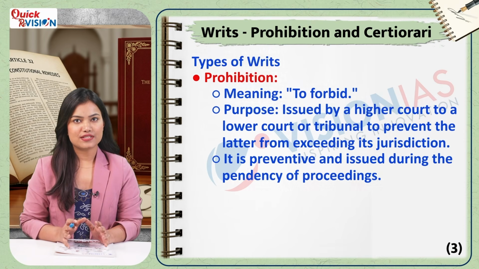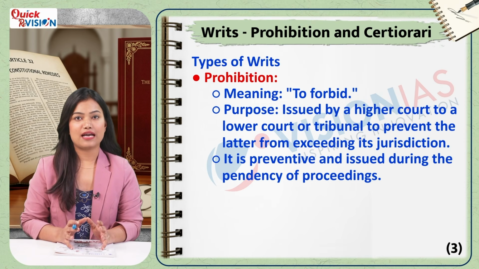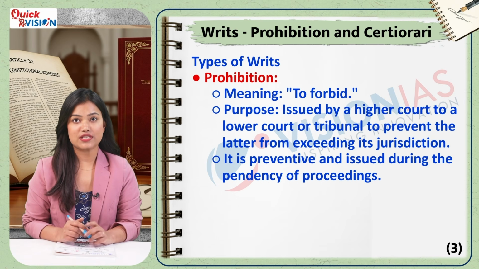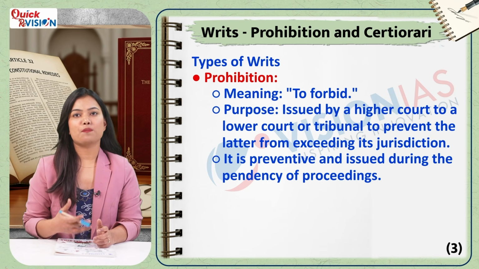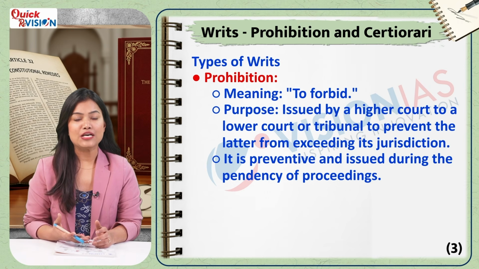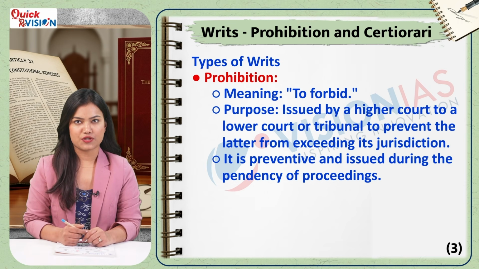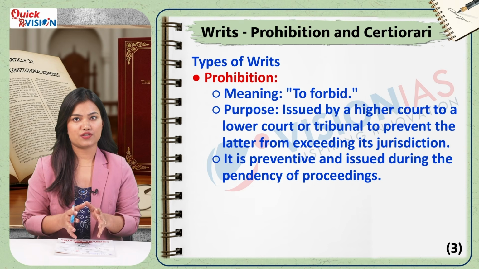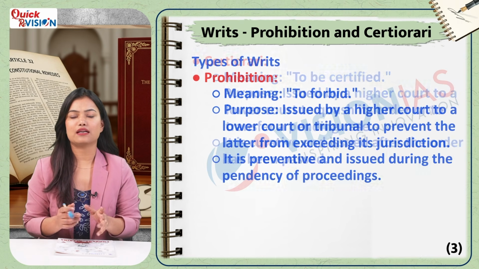The next 2 writs, Prohibition and Certiorari, are issued against judicial or quasi-judicial authorities. The third writ is Prohibition, meaning to forbid. It's issued by a higher court to a lower court or tribunal to prevent it from exceeding its jurisdiction. This is a preventive writ, issued while proceedings are still pending.